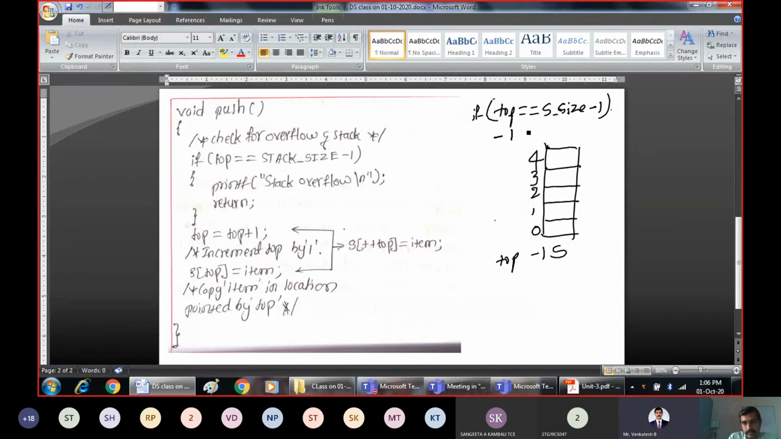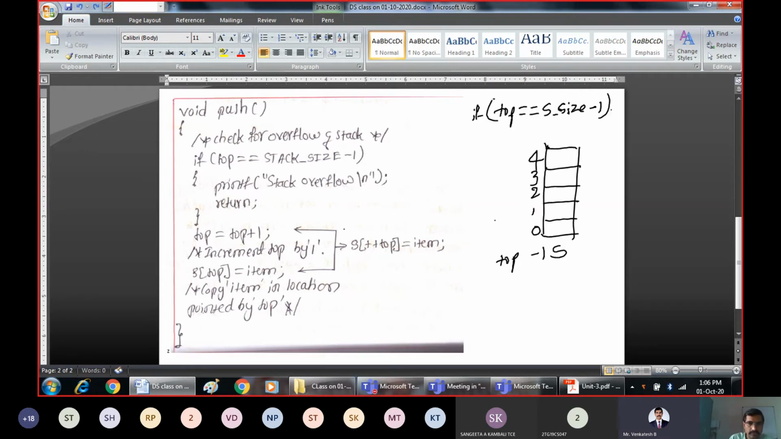So -1, is it equal to stack size - 1, which is 5 - 1? Is -1 equal to 4? It is false, so we are free to insert the elements. For inserting, what do we have to do? Increment the top by 1. Look at the code here. It says increment the top by 1, so that top points to 0.